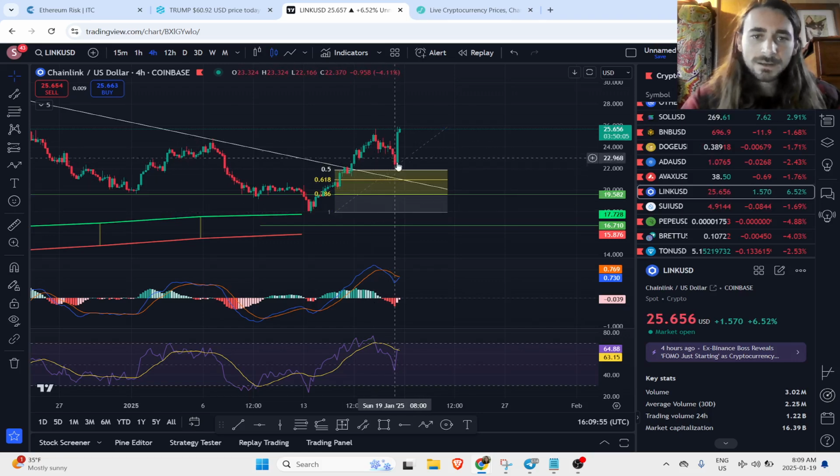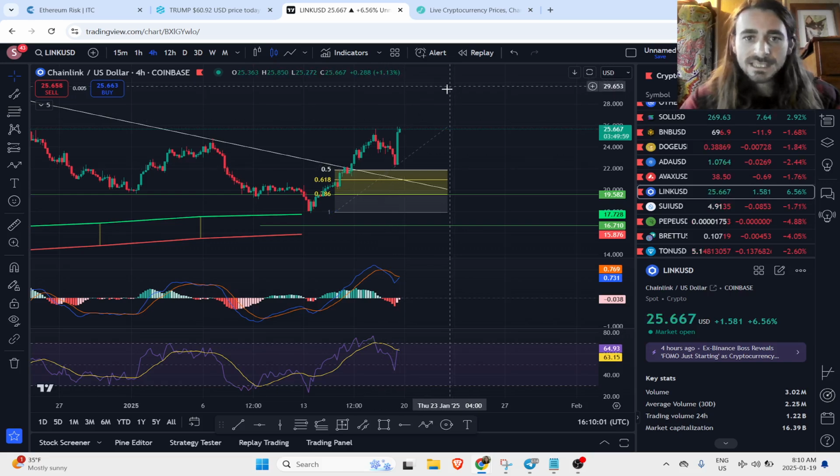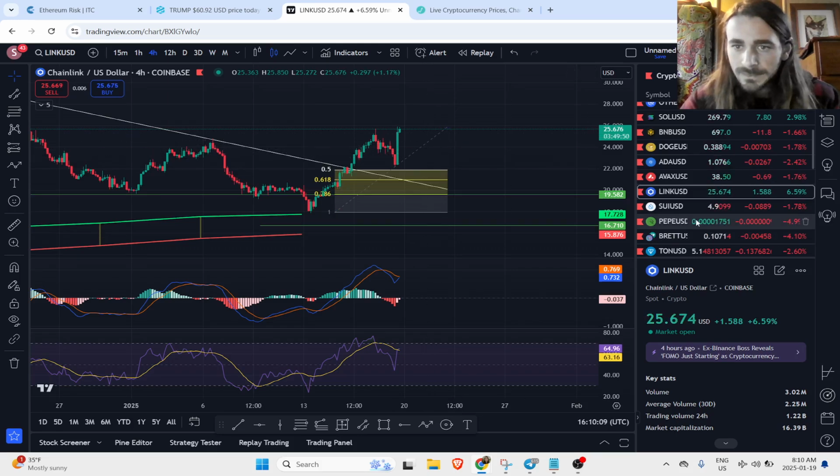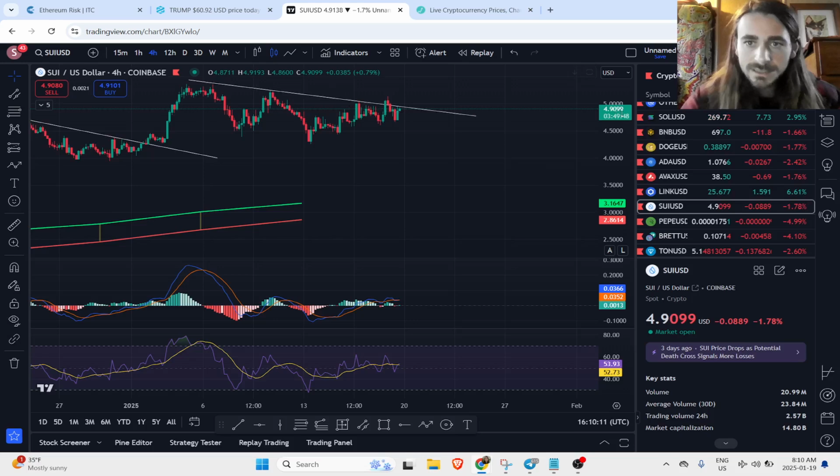Taking a look at Link, again, it came down to that retest, just close to the 0.5. Didn't quite get our full Fibonacci retracement. That does look good though, good retest, so we can continue higher. And then your next entry on this one, assuming we get a higher low, would be somewhere in this region here.